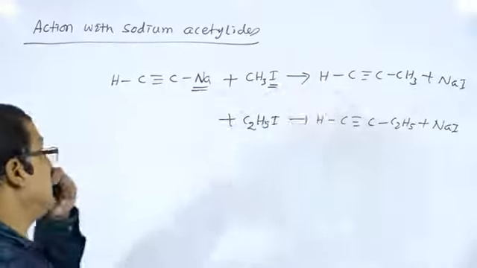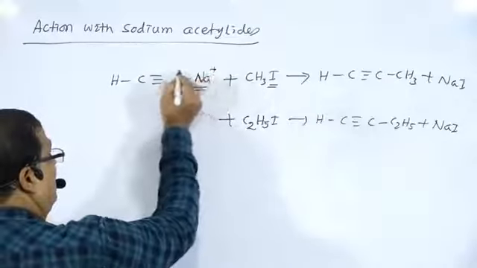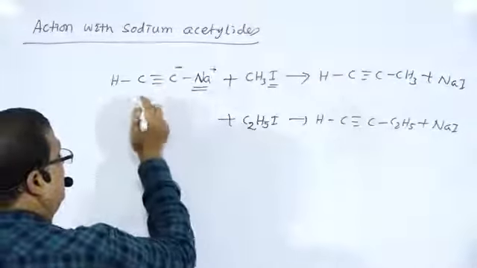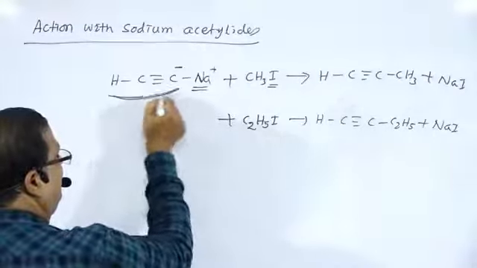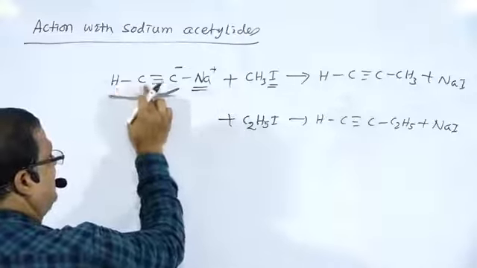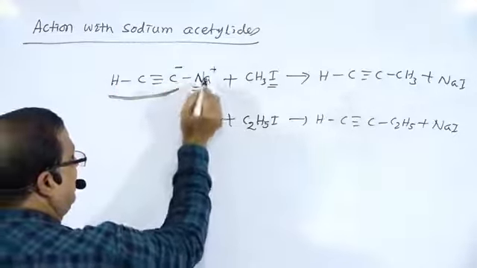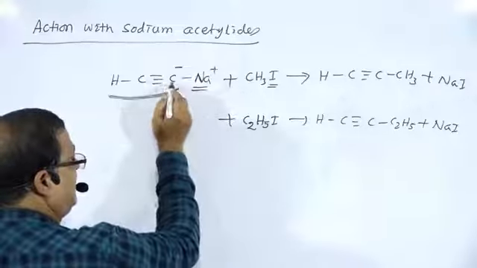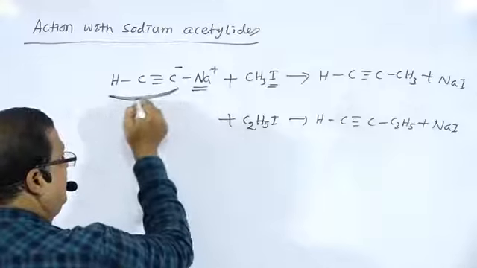So this is the Na plus and minus part, that is nucleophilic substitution. This is your nucleophile, H-C≡C minus, because the sodium part is positive and the carbon part becomes negative. So this is treated as a nucleophile.